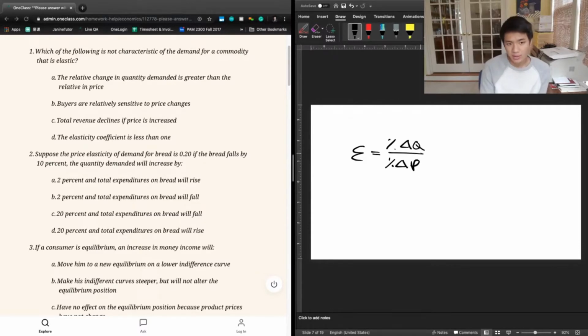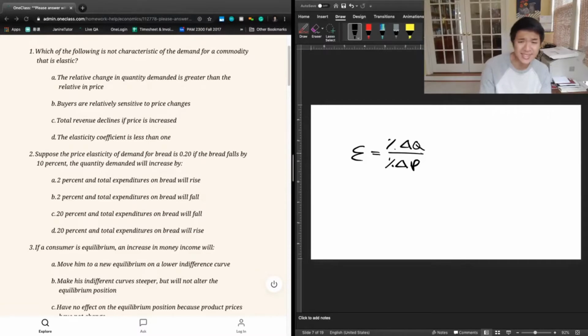B says that buyers are relatively sensitive to price changes. And so this is also going to be true. What elasticity can be rephrased as is that buyers are relatively more sensitive to price changes. When price changes by a certain percentage, the consumption behavior of buyers changes to an even larger degree than a price change would suggest normally. And so that's what we would call elastic, and that's why B is also not going to be the correct answer.